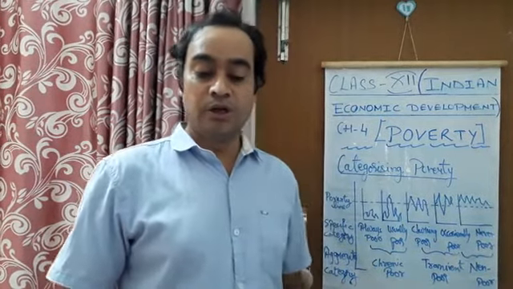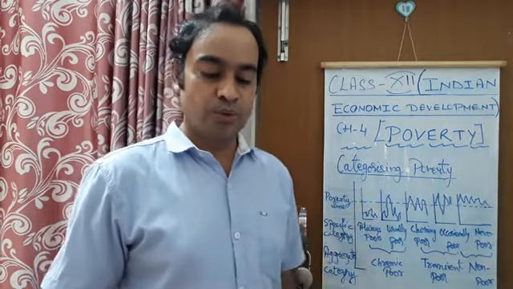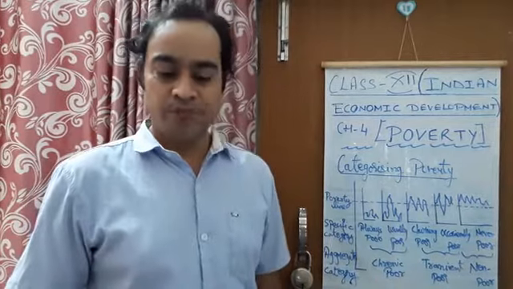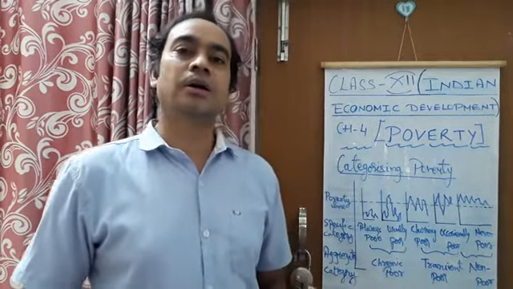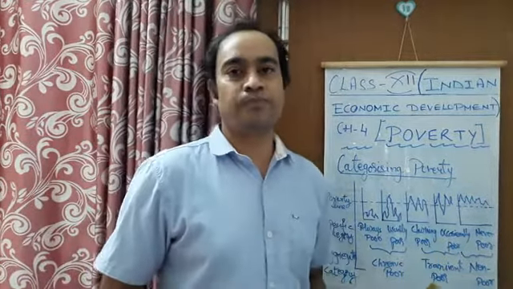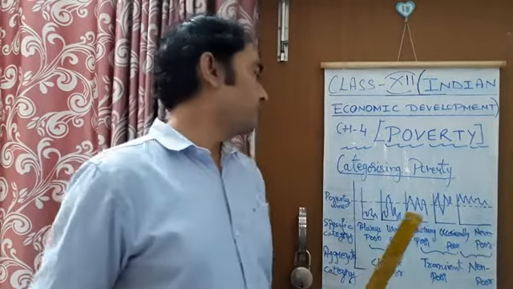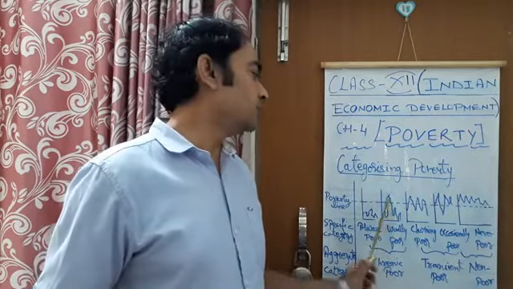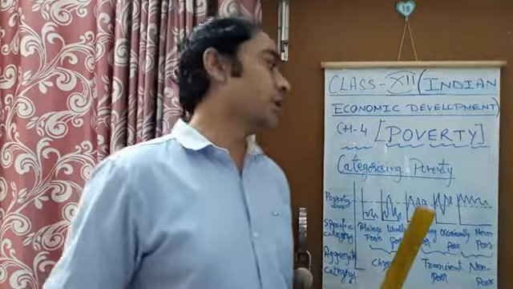Now if we look into your NCERT book, we will see which type of people are coming in the chronic poor. These are actually the casual workers who get per day wages. Whenever they are working, for that day's work they get their income, or they can get wage labor. Sometimes, as the graph is showing, they can be above the poverty line, but mostly they are below the poverty line.